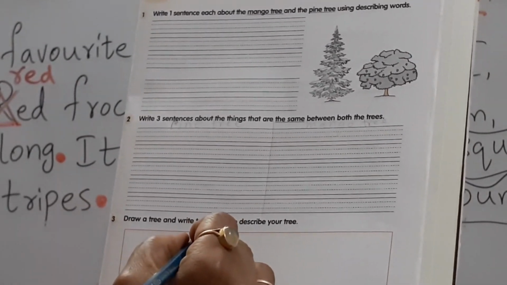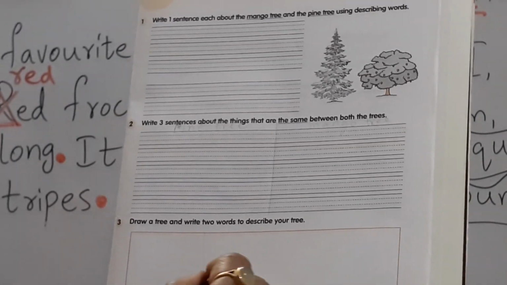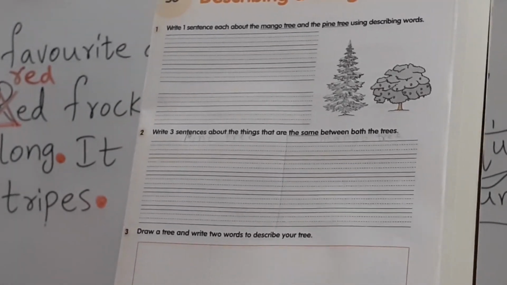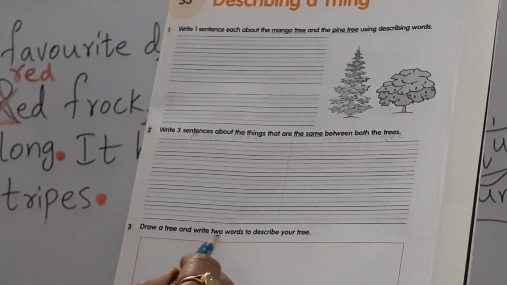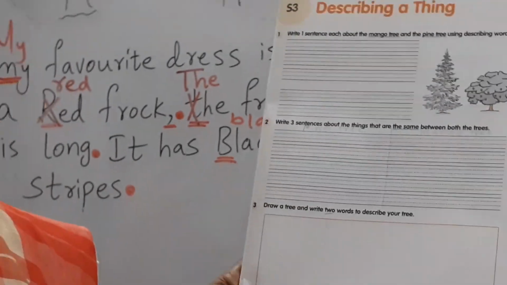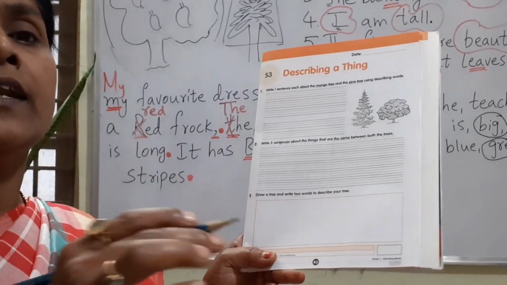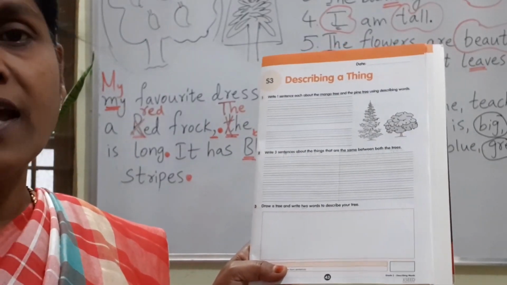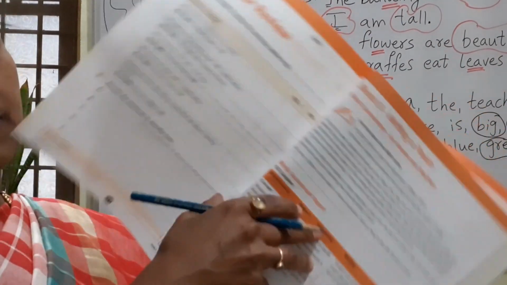Take 1/4 of the box for drawing the tree, and the remaining part you can use to write the sentences. They are asking us to describe, writing 2 words only. If you write sentences, it's well and good. Here it is given only 2 words, but you can write as many words as you can. Okay? Now turn to the next page.